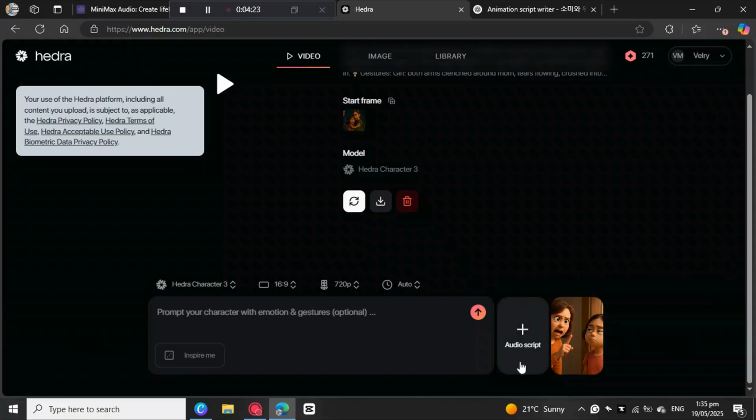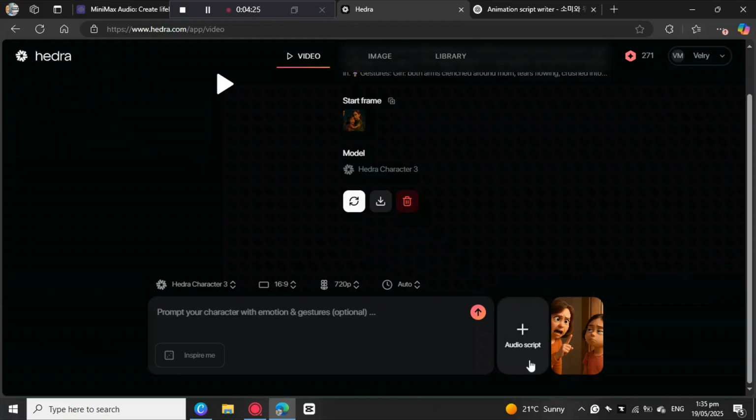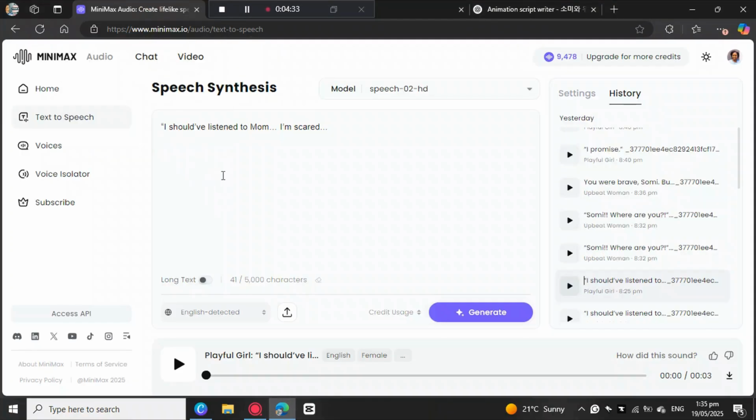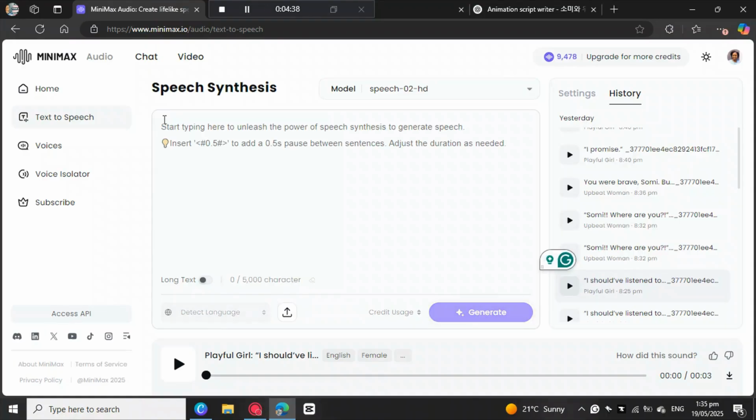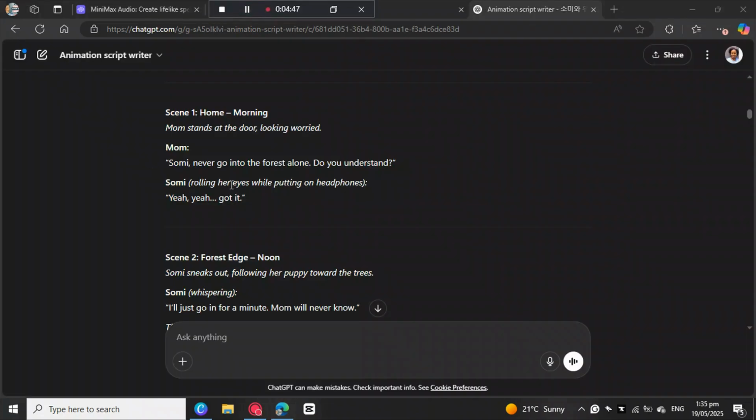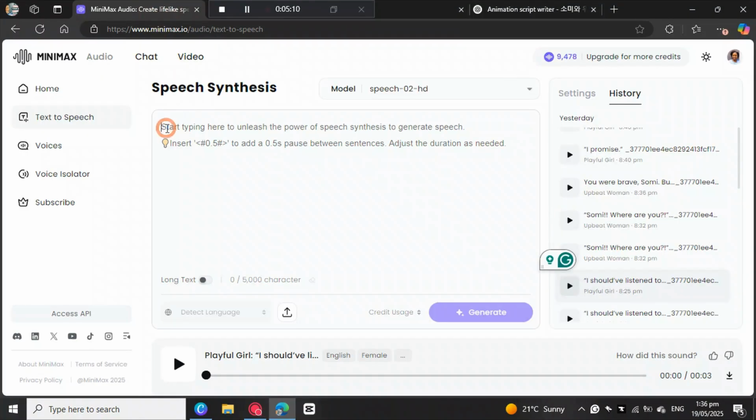So here you're gonna need to do the script. What you need to do is go to ElevenLabs or another, or you can just go to Minimax AI. We're gonna be using Minimax AI to create the speech for our video. So this is the first scene, the dialogue for the mom: Somi, never go into the forest alone. Do you understand? We're gonna copy this dialogue for the mom, and then come here to the Minimax audio text to speech, and paste it here.